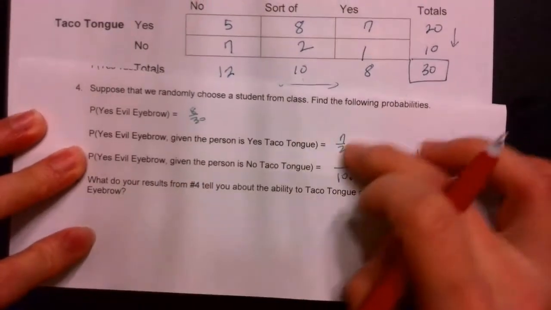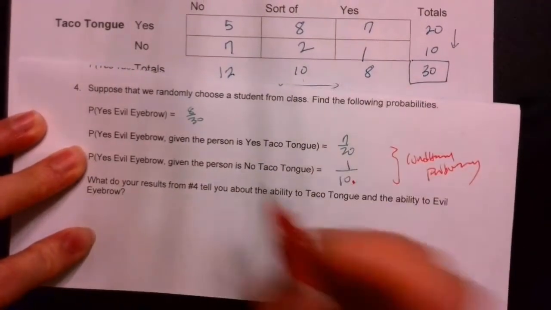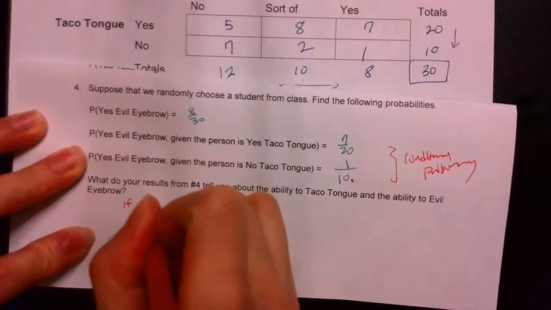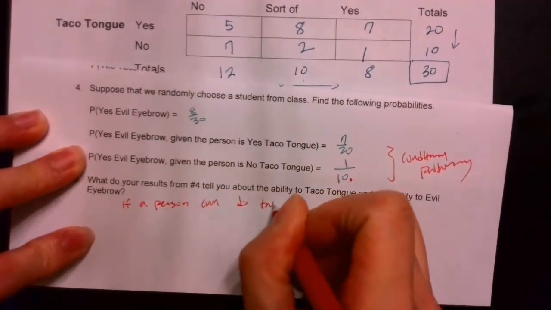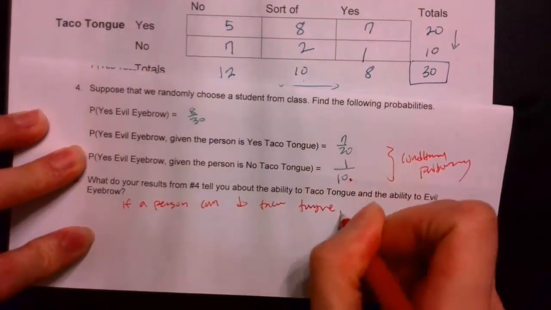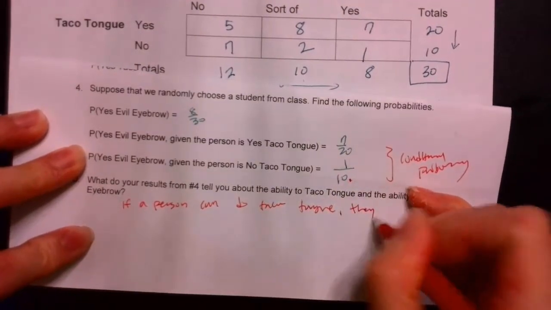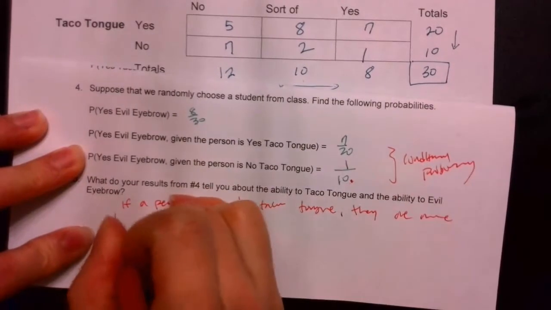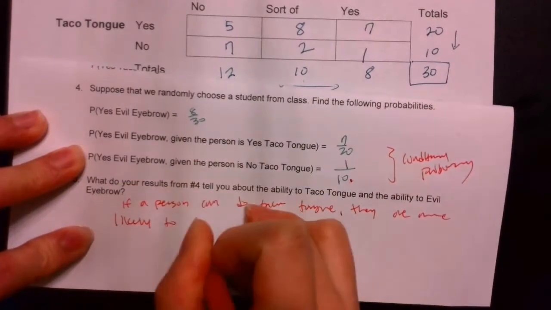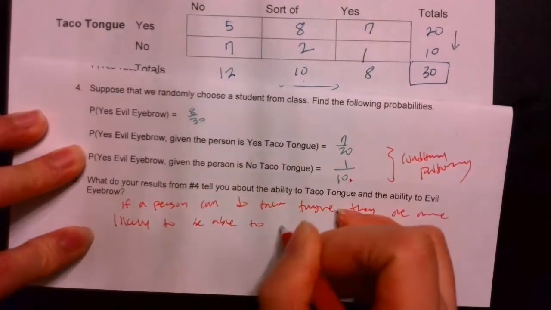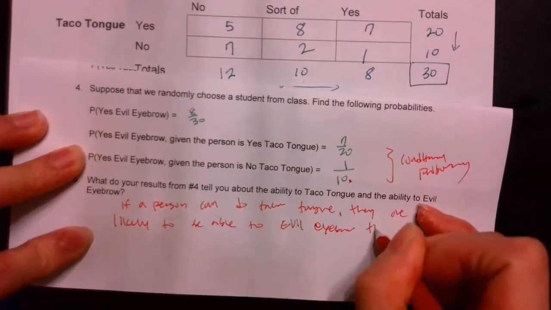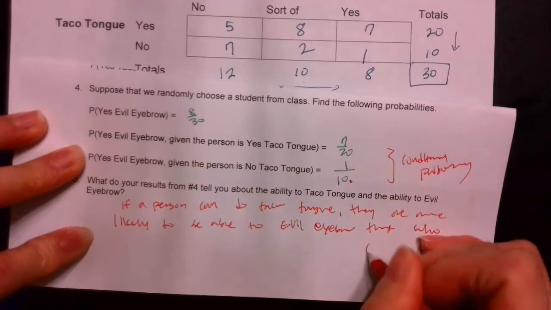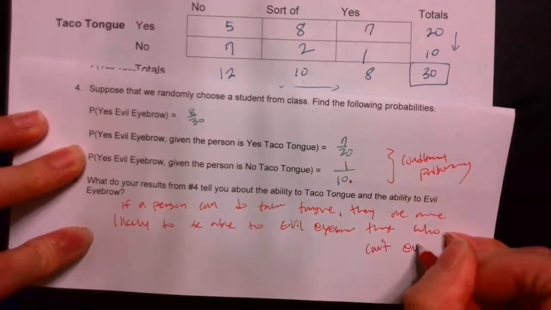That's a higher chance than 1 over 10. I'm more interested in what taco tongue is now.